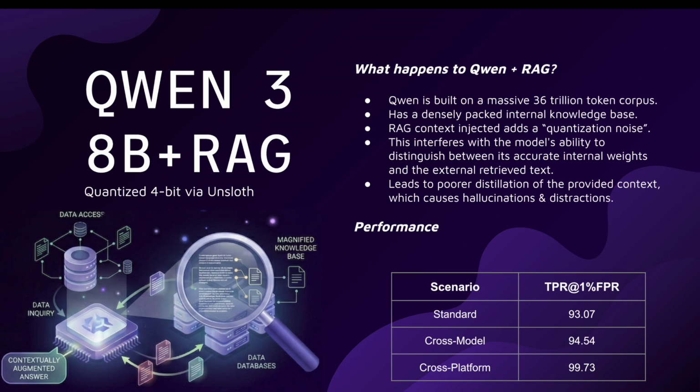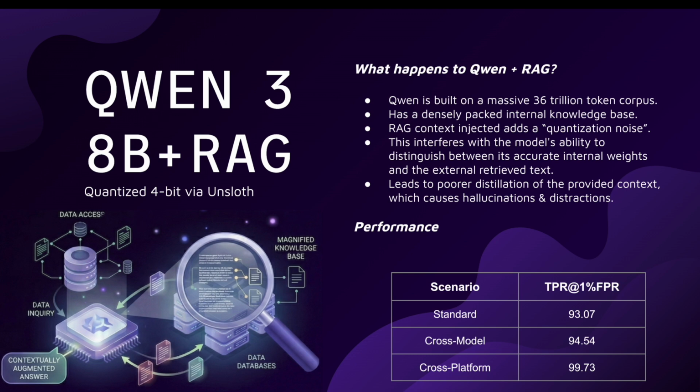This leads to poorer distillation and it's not able to fully assimilate the external context that's provided to it. Because of that, it could cause hallucinations or distractions, both of which falter the actual performance results of this model. And that is very well shown in the results table.